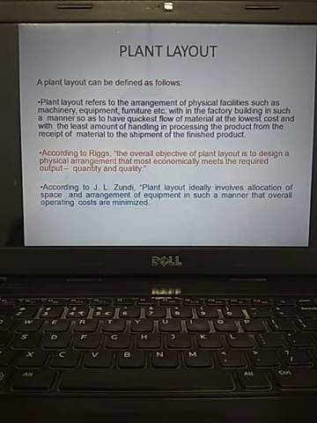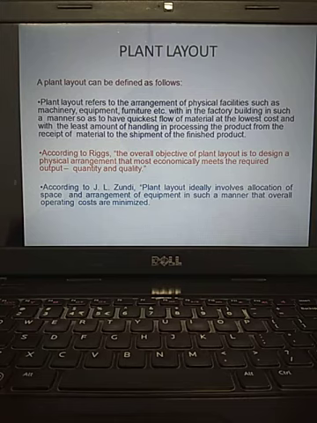They feel that it is their own, and they will put their heart into working. It leads to marvelous development of the company. So these are all modern methods of plant layout.